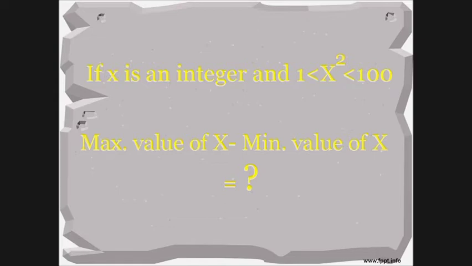If x is an integer and 1 less than x square less than 100, we need to find the maximum value of x minus the minimum value of x. But one condition, x should be an integer. First we need to find the maximum value of x and the minimum value of x, and then we have to subtract. Now you can pause the video and find the maximum value of x and the minimum value of x.